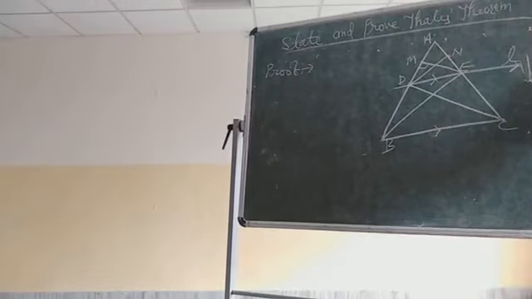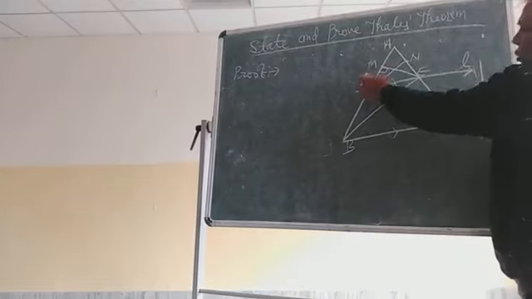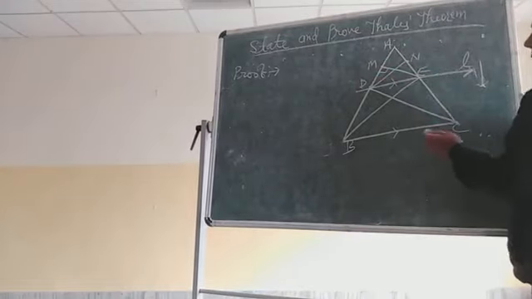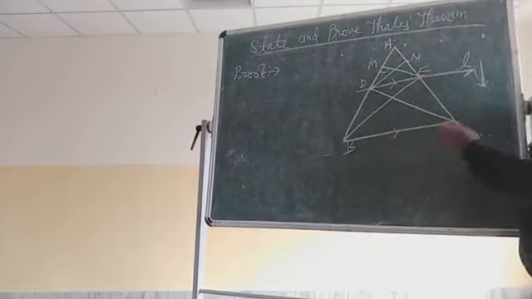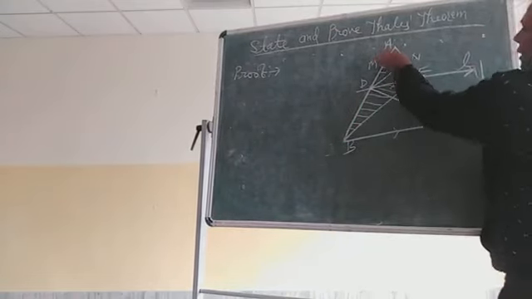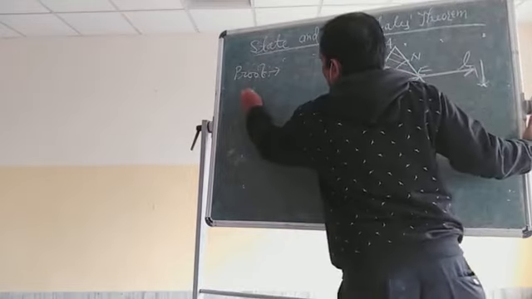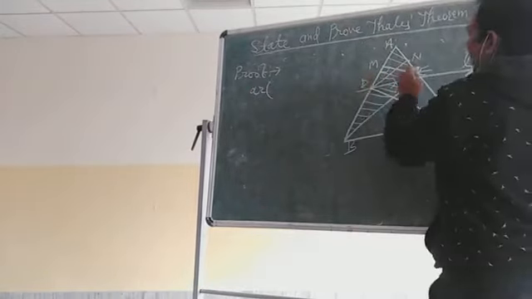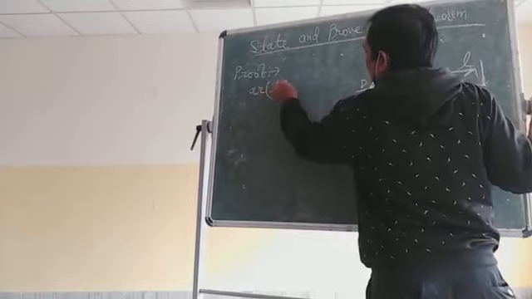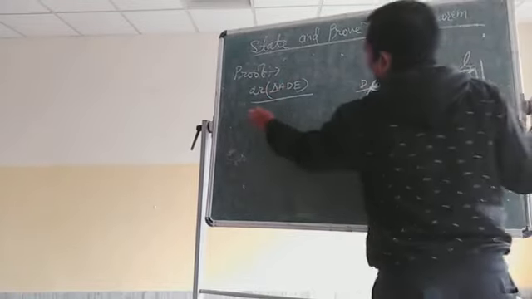Proof is very easy. See, if I will take the ratio of triangle ADE and triangle BDE, and ratio of triangles means ratio of area. So area of triangle ADE by area of triangle BDE.